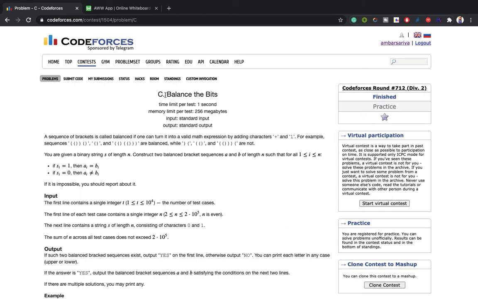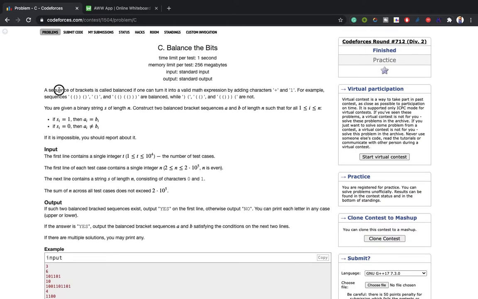Today we will discuss problem C of Codeforces Round 712, Division 2. The question name is Balance the Bits. At first we are given this definition of balanced parentheses, and here the question starts.